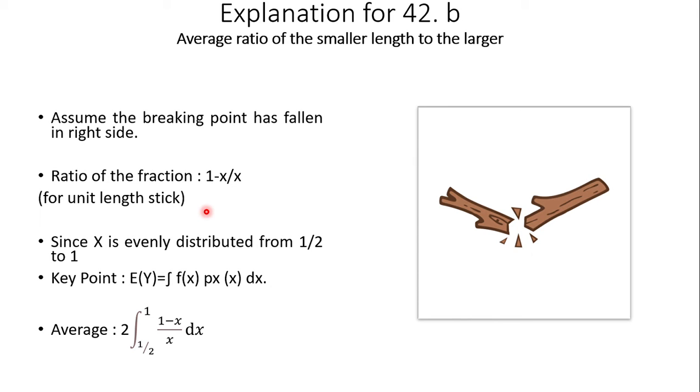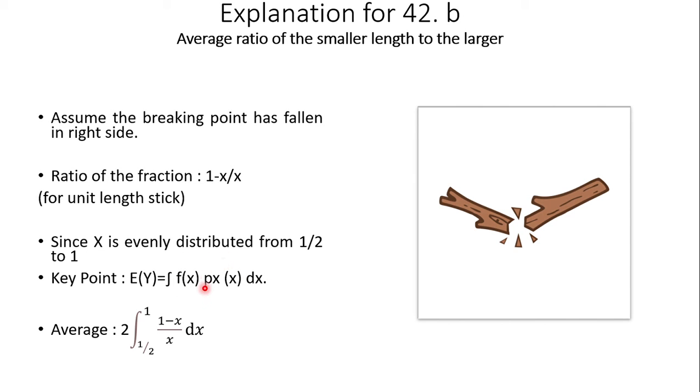This is because the key concept is the expected value of any event or instance. Let's assume that y is equal to f of x. So what is the expected value of y, or E of y? The key concept is the multiplication of the event with its likelihood, or probability.